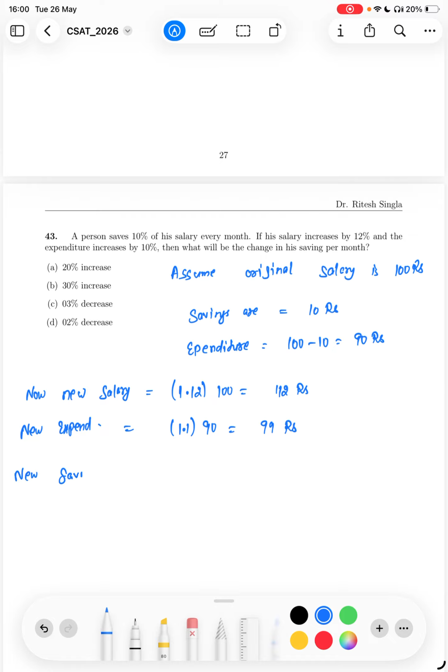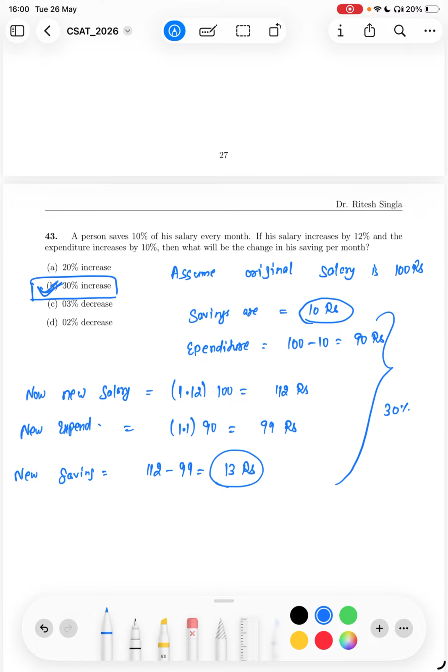New savings will be 112 minus 99, 13 rupees. Initially he was saving 10 rupees, now he is saving 13 rupees. So his saving increased by 30%.